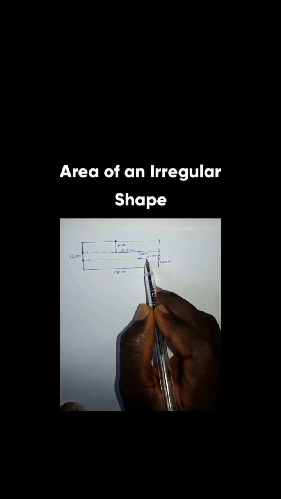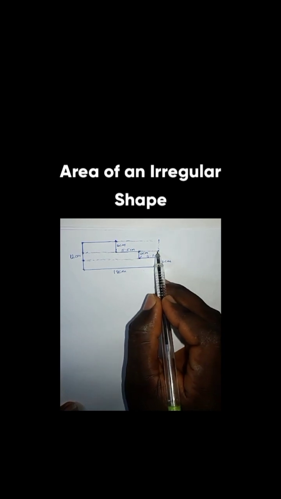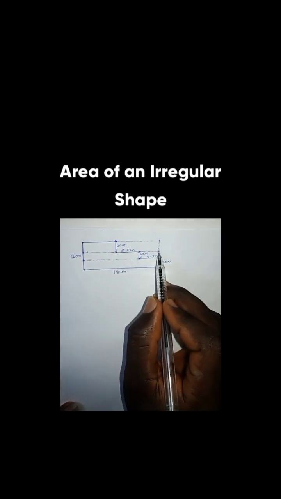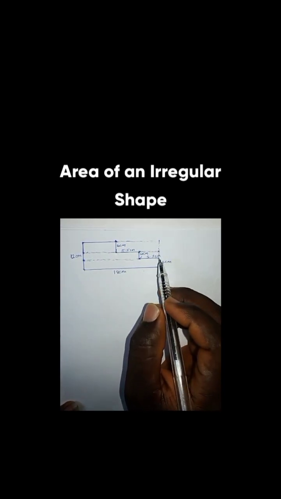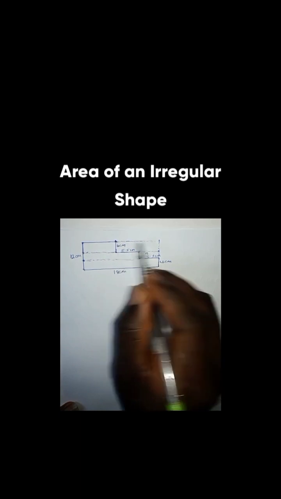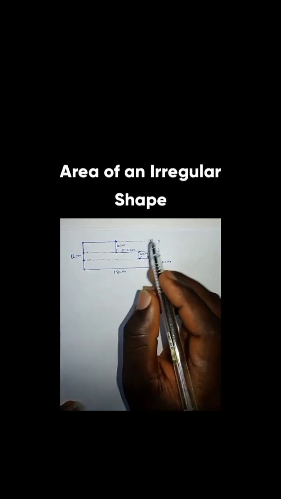So if here is 5.5, then here should be 5.5. So 5.5 and 5.5 should give you 11. That means that from here to here is 11 cm.